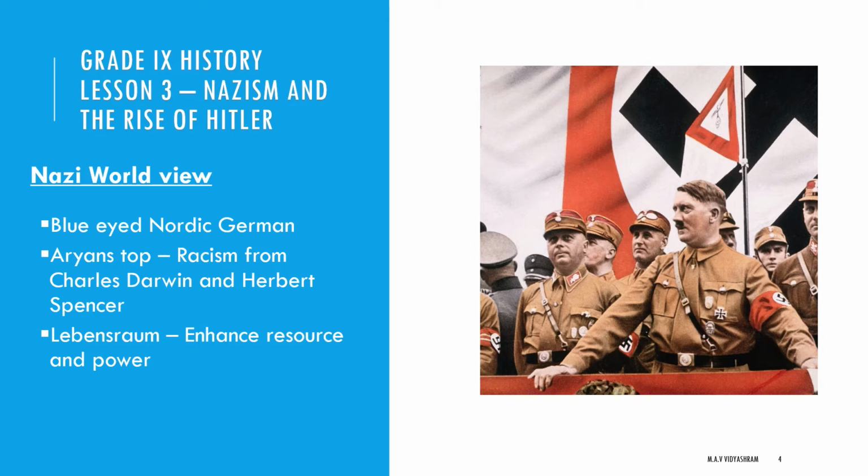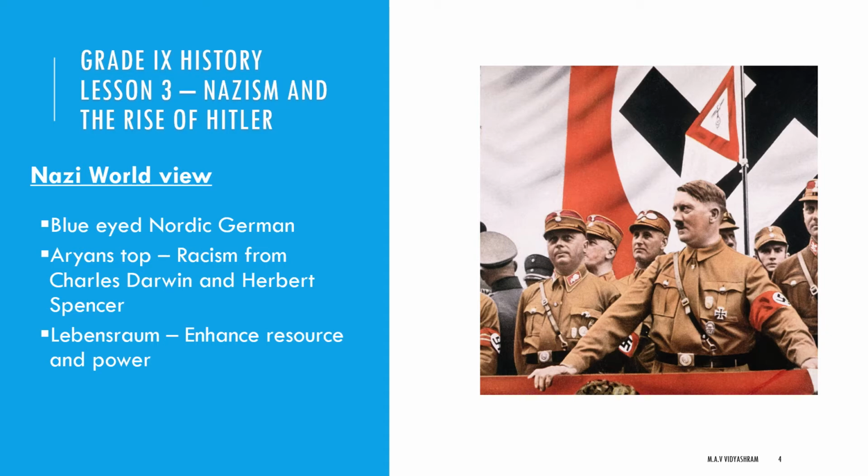Hitler got his racism from two persons. The first one was Charles Darwin and another one was Herbert Spencer. Darwin was a natural scientist who tried to explain the creation of plants and animals through the concept of evolution and natural selection.